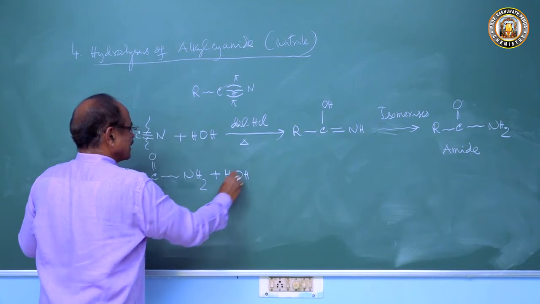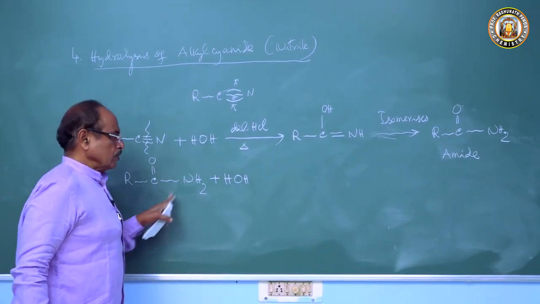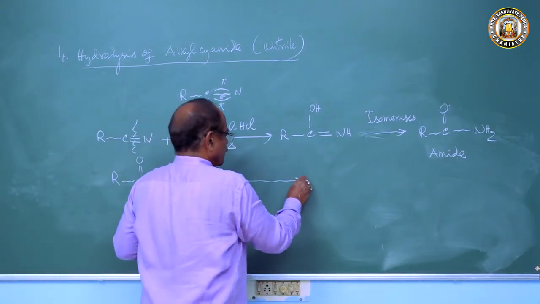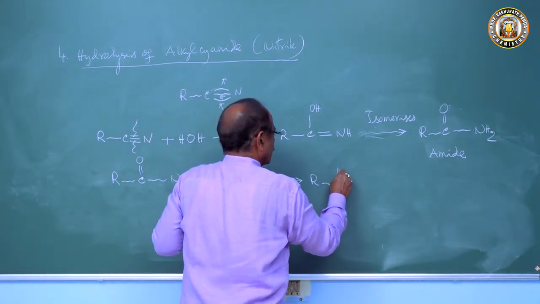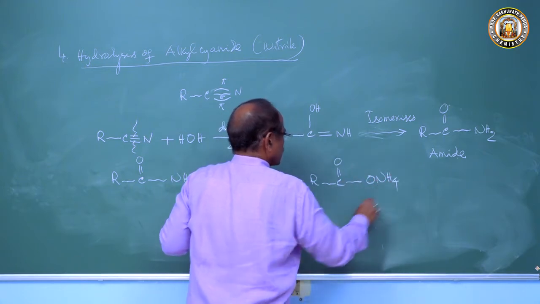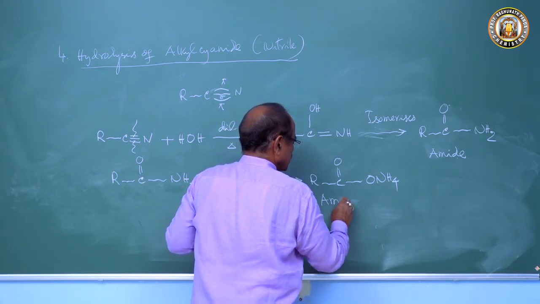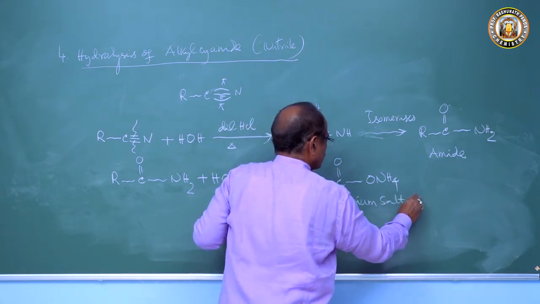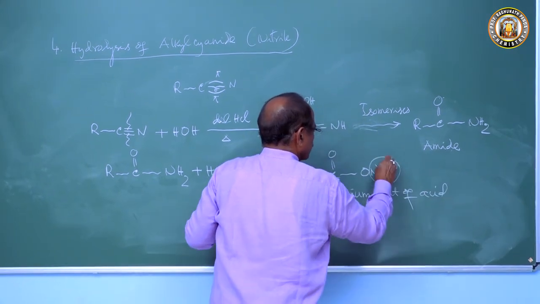So this amide is a salt type of compound. It is soluble in water. So this gets dissolved in water to produce RCOONH4, the ammonium salt of the acid. Now we want to remove this NH4 plus.